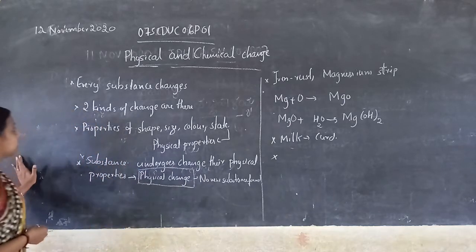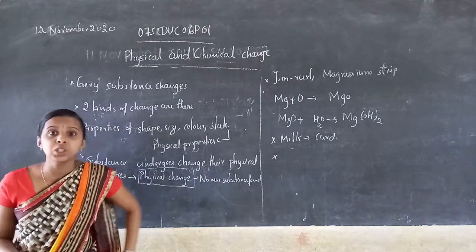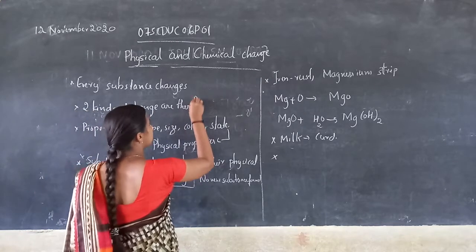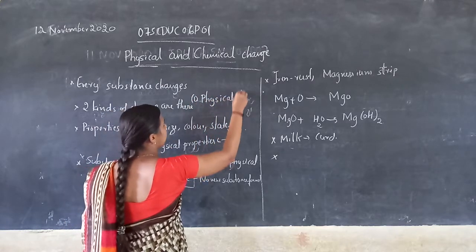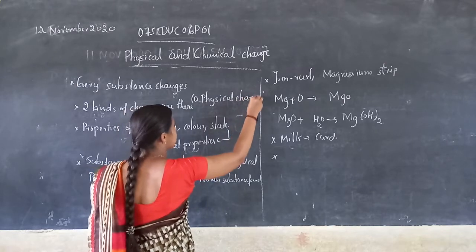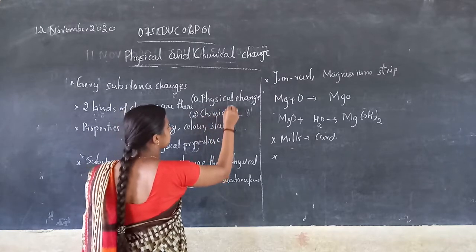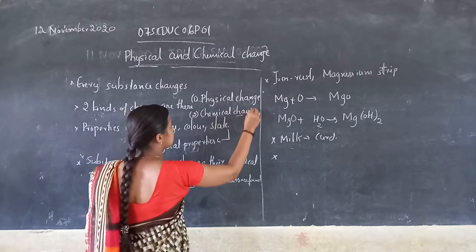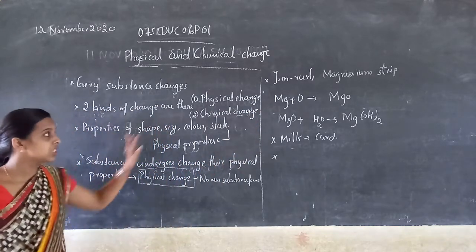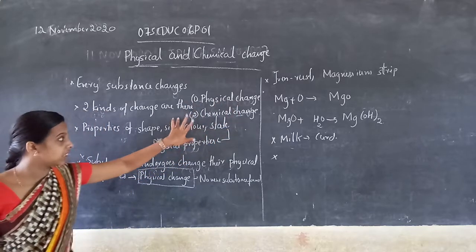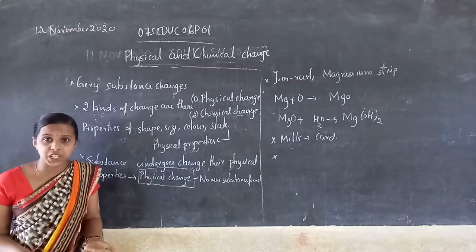In this case, there are two kinds of changes. How many kinds? Two kinds. The first one is physical change and the second one is chemical change. So let's study what physical change is.